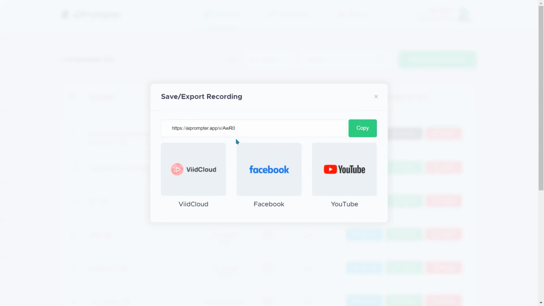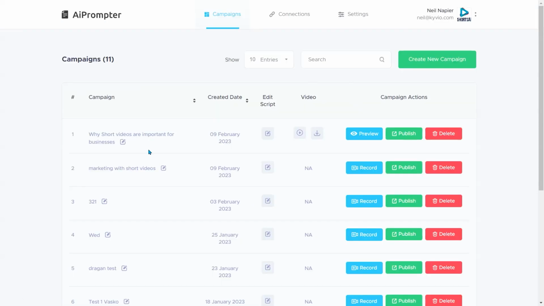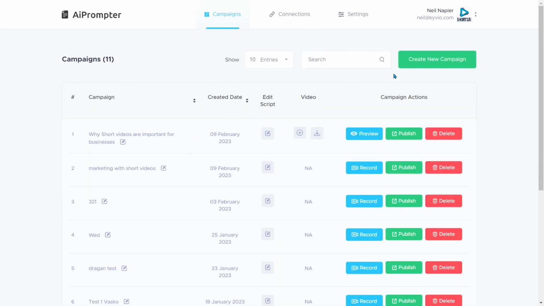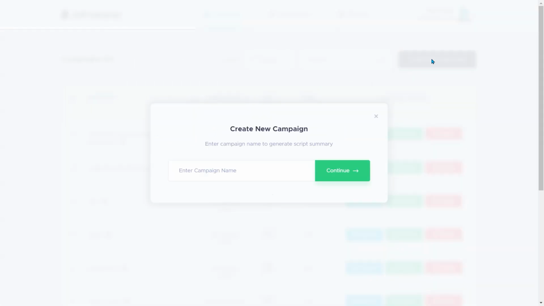Copy it and use it directly as a link, or we can actually record one right here, and it will turn on my webcam to record it from here. I can edit the script. This is the script that we used. I can create a brand new one by simply clicking on Create New Campaign, as we did on the phone.